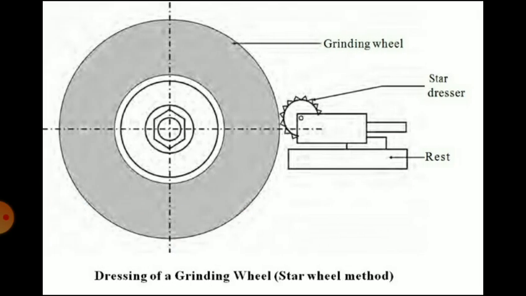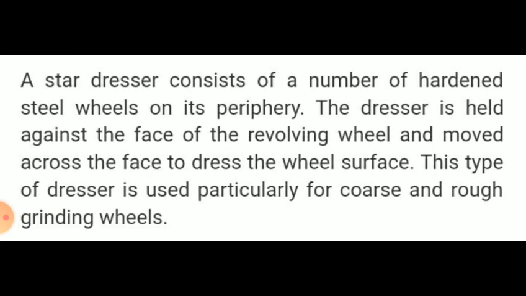Then dressing by the star wheel method. The star dresser is mounted, placed on a rest, and fed against the rotating grinding wheel. The star dresser consists of a number of hardened steel wheels on its periphery. The dresser is held against the face of the revolving wheel and moved across the face to dress the wheel surface.